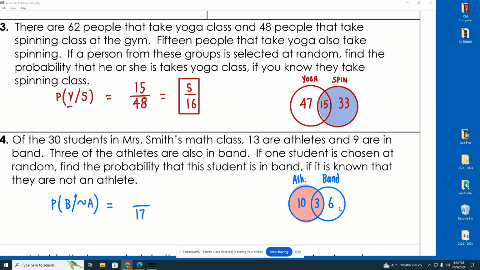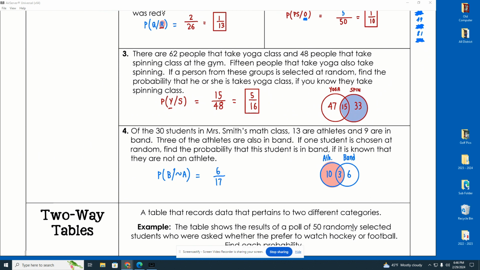And this time, they cannot be in that circle right here. Okay, they're not athletes. So, how many are in the band that are not athletes? Well, that's right here. 6. There are 6 out of the 17 students still remaining in Miss Smith's math class who are not athletes. Okay? There were 13 who were, there are 17 who are not. So we dismissed this circle this time, and now we're talking only about these 6 who are in the band who are not athletes. Okay, I hope that makes sense.